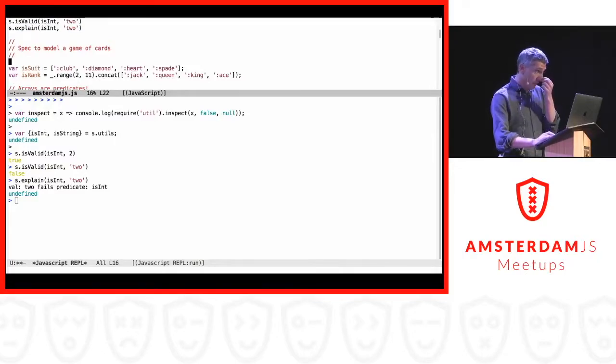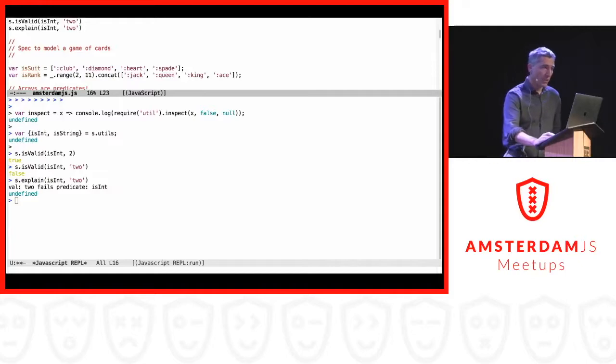Now, this was just a very short introduction. Next, we are going to build up a complete data structure, a way more complex data structure, which contains a game of cards. And the game of cards has several things. Of course, it has cards, it has players, it has a deck, etc., etc. So in this demo, I will show you how I build up this data structure.